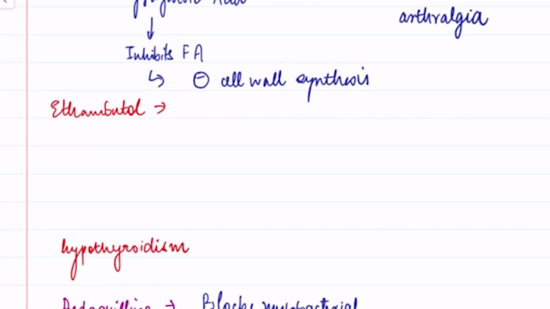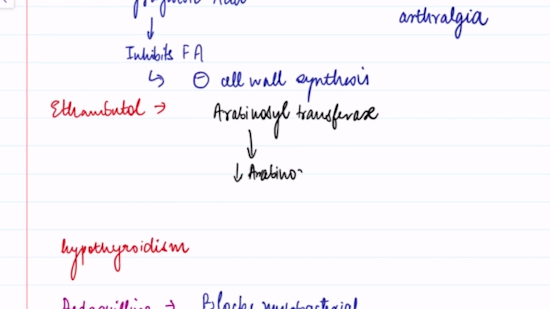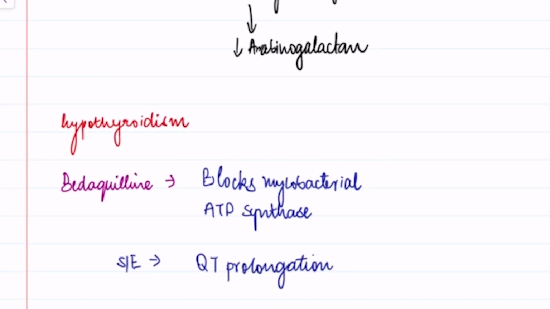Coming to ethambutol, the mechanism of action is that it inhibits arabinosyl transferase, which results in decreased synthesis of arabinogalactan. Okay, and tell me one antitubercular drug that can result in hypothyroidism. It is your ethionamide.